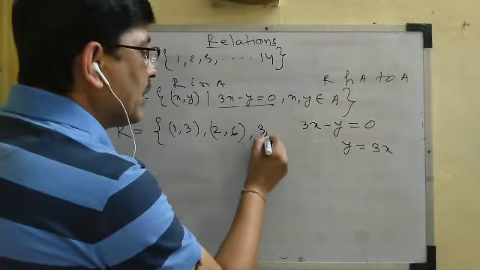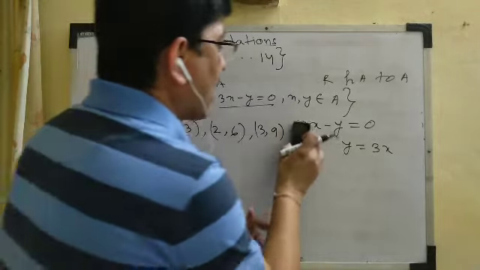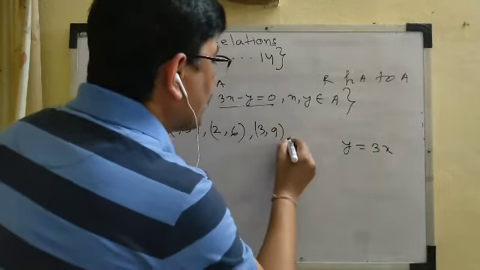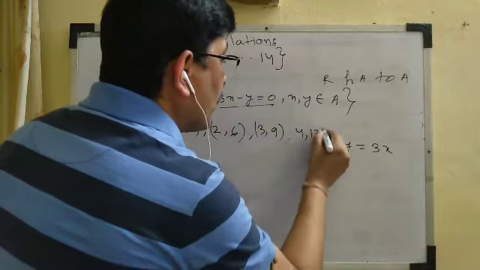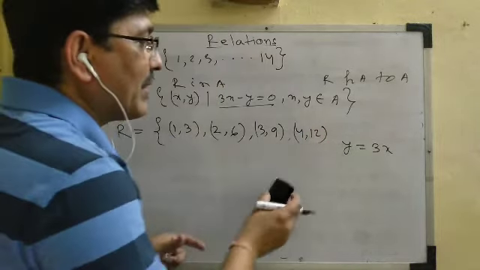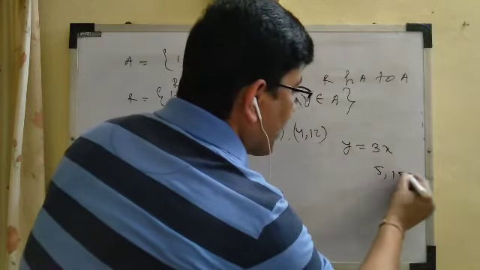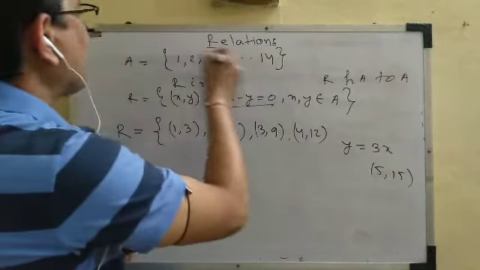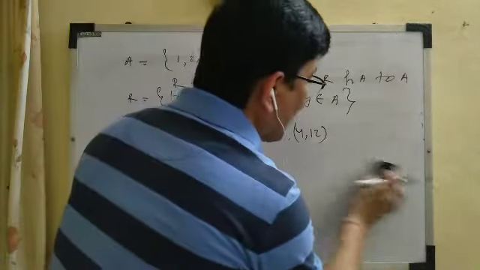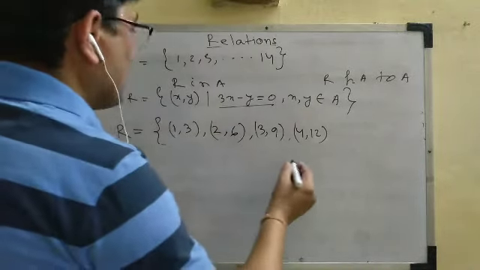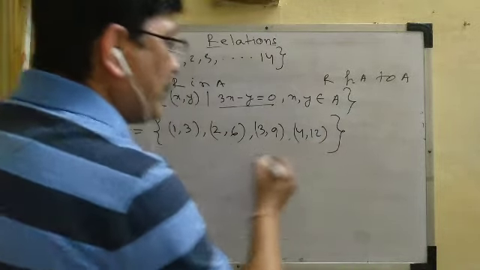Similarly, (3, 9) is an element of R. Again, (4, 12) is an element of R. Then (5, 15), but 15 is not an element of A. So (5, 15) will not be an element of R. So this R is the collection of only 4 elements.